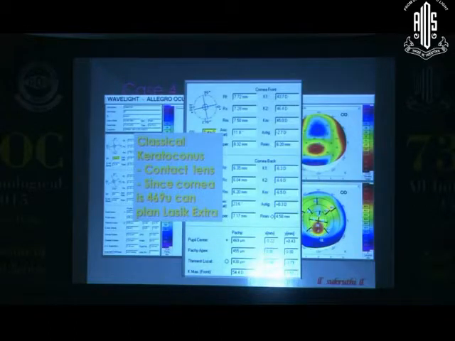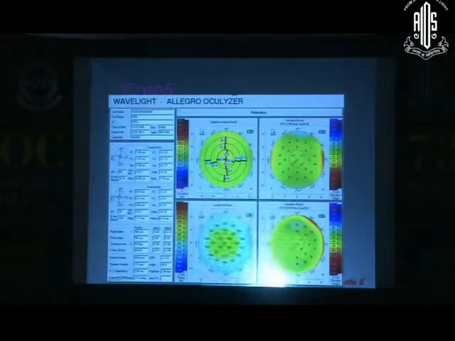Shall I continue or should I stop? I have a couple. Will you stop? Okay. I had a couple more cases, but anyway, these were the doubtful cases. Anyway, I'm overshooting the time. Sorry about that.